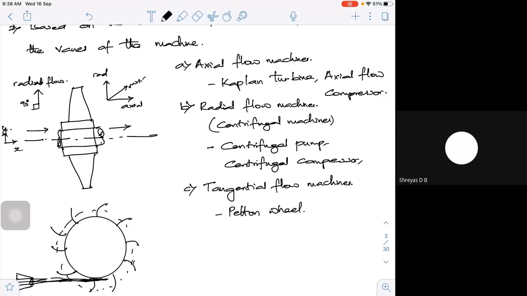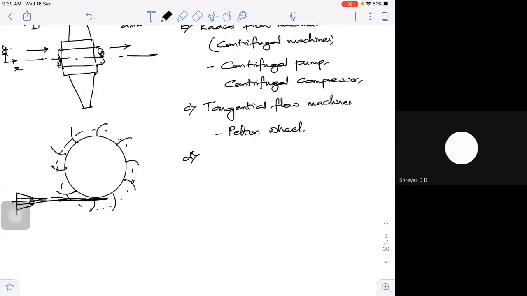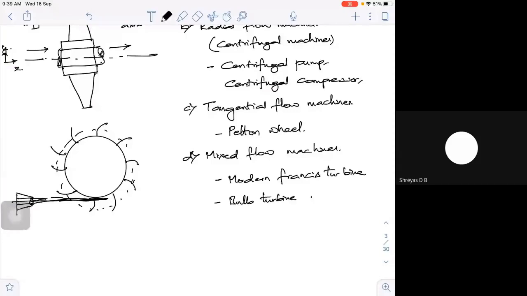Such machines, which are neither radial nor axial, we call mixed flow machines. Some examples are the modern Francis turbine, and the tidal power plant, where we use a tidal turbine.